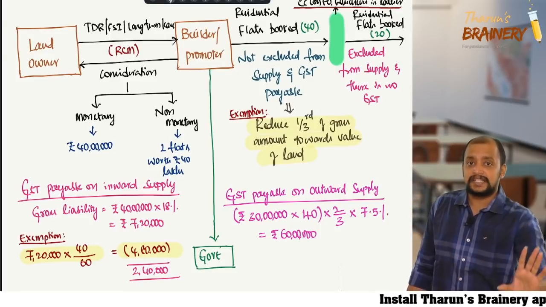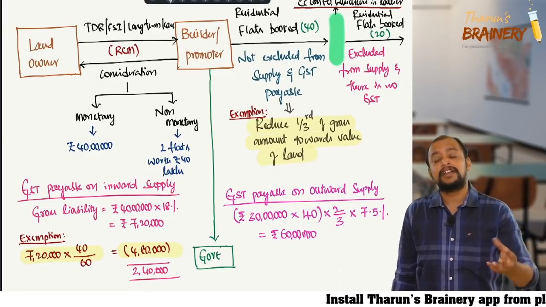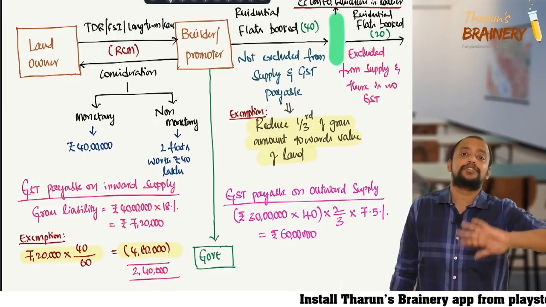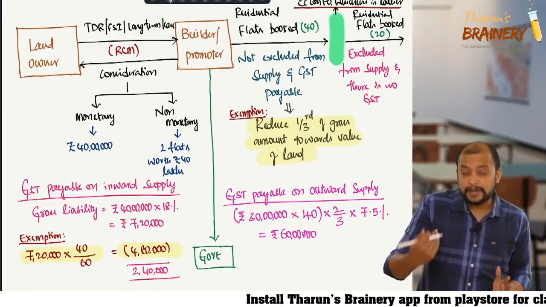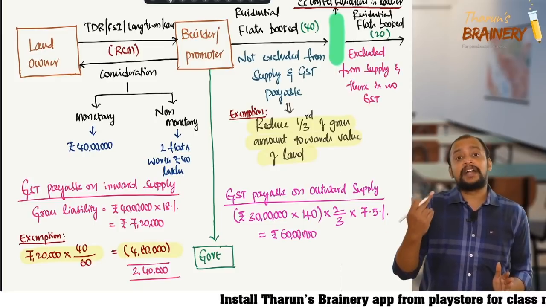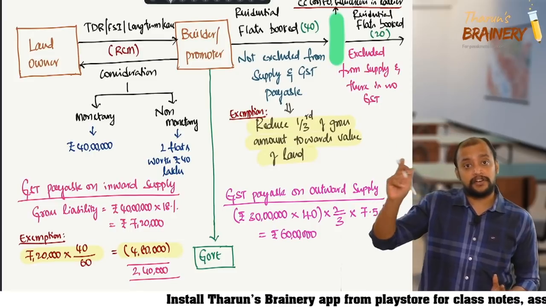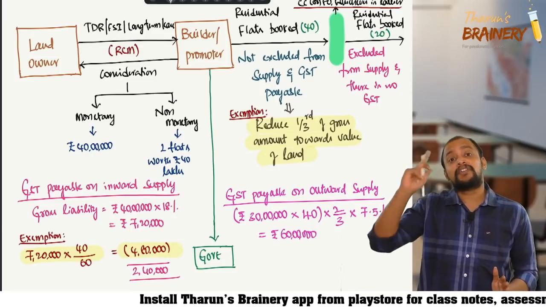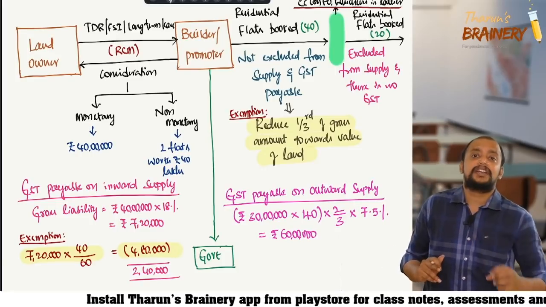So we learnt one exemption. Whenever there is a sale value of the flat including the value of land, you need to reduce 1/3, means you need to take 2/3 as the value. Then with respect to inward supply, they need to pay GST, but there one exemption is there. What is that exemption? To the extent of GST, to the extent of flats booked before completion is exempted. To that proportion it is exempted.